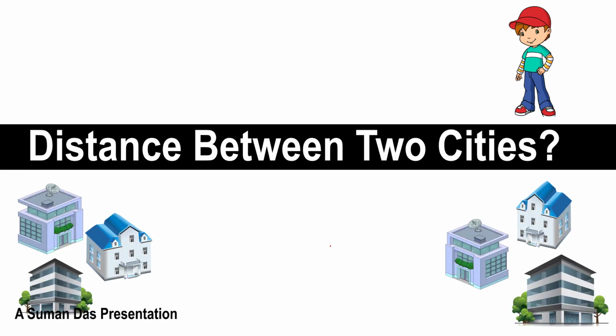I am asking the boy, what is the distance between two cities? That is 50 kilometers. That means the boy is very smart. Already he can give the answer: the distance between two houses is 10 feet and the distance between two cities is 50 kilometers.